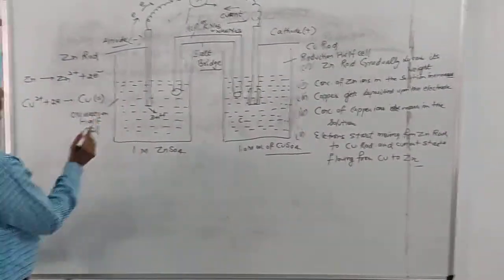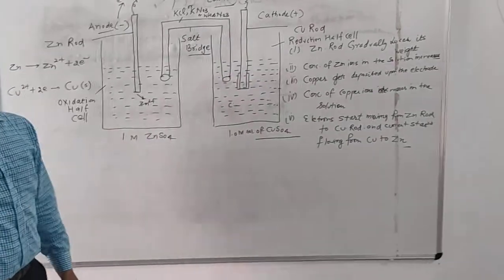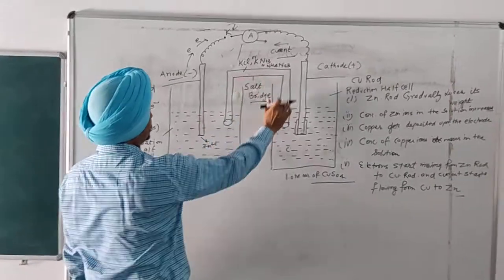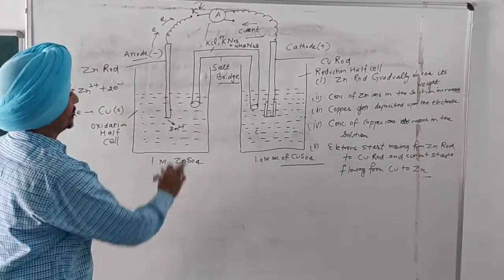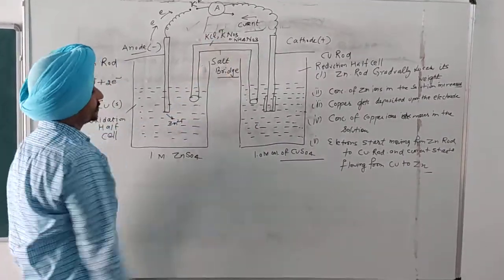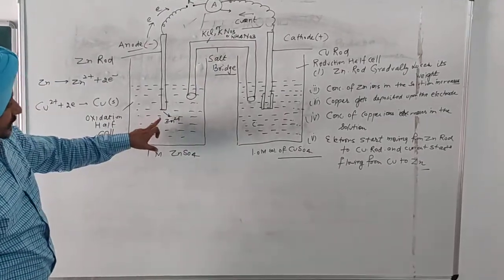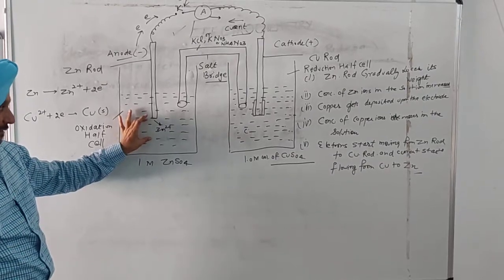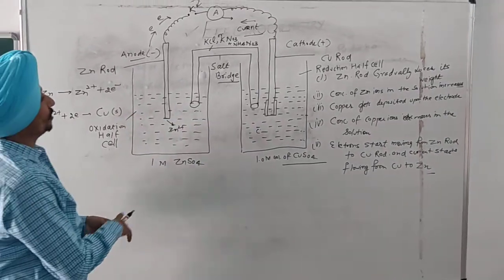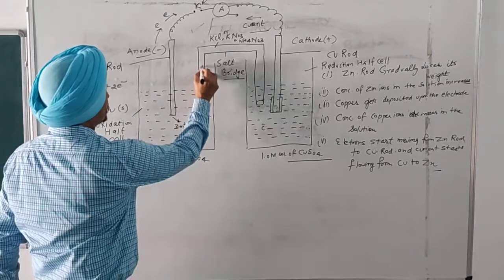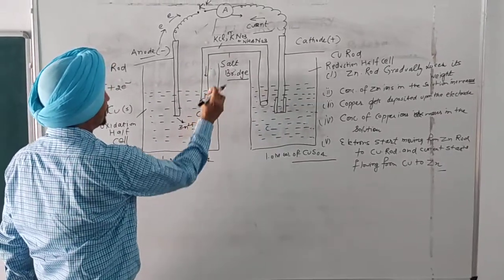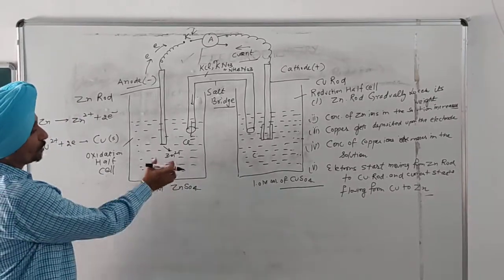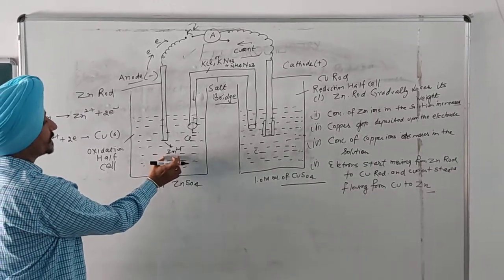Now, what is the importance of the salt bridge? The salt bridge contains an inert electrolyte. When the concentration of positive ions at the anode increases, a sufficient amount of chloride ions from the salt bridge enters into the solution so as to neutralize the excess positive charges.